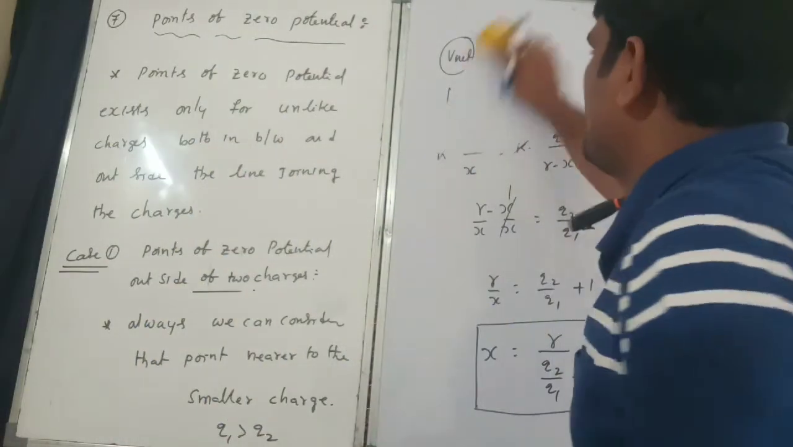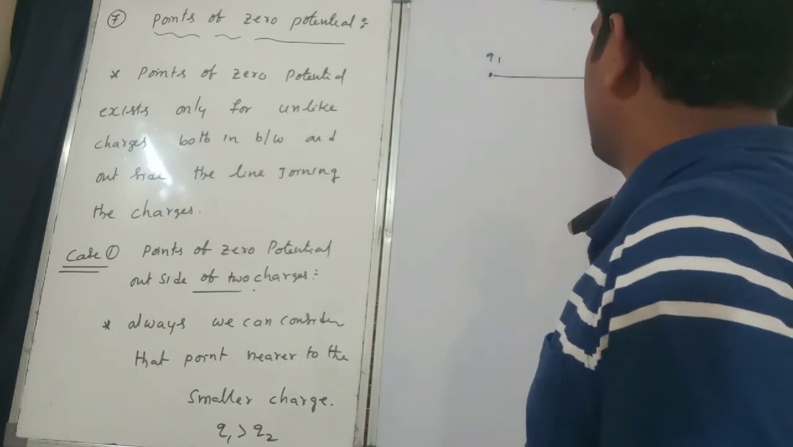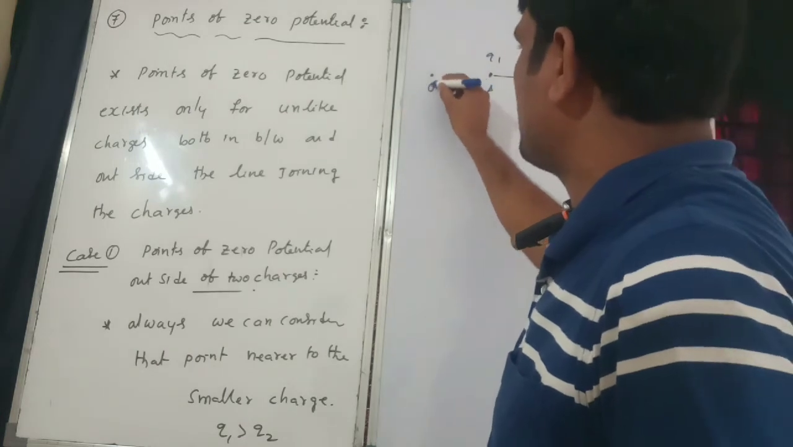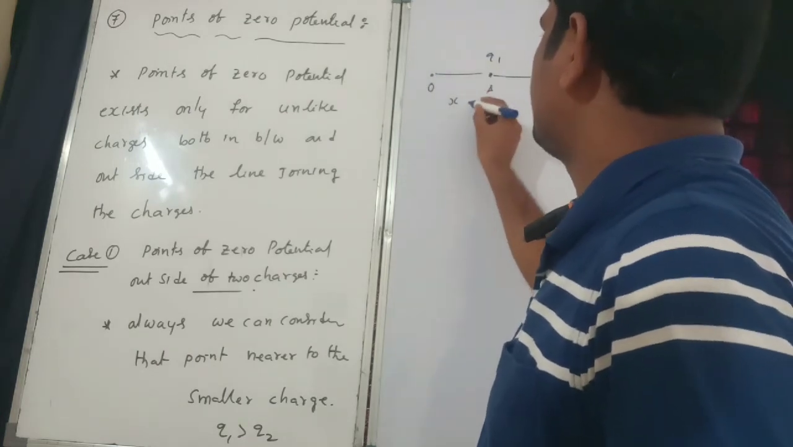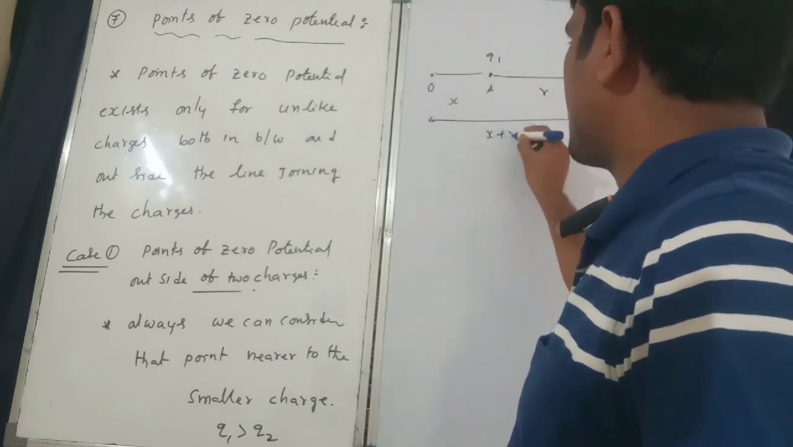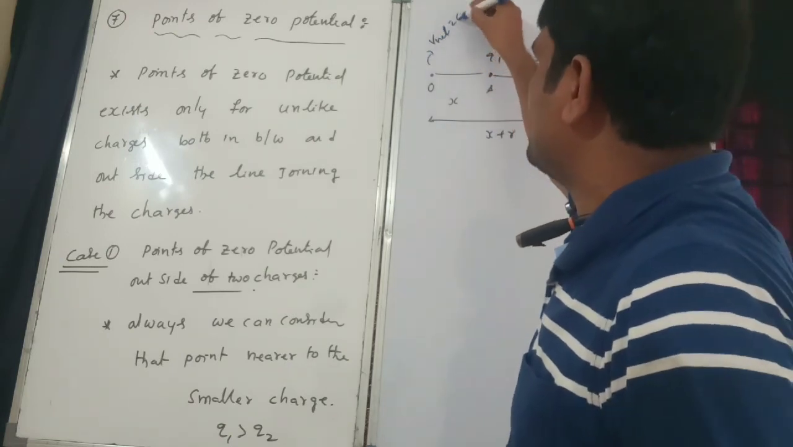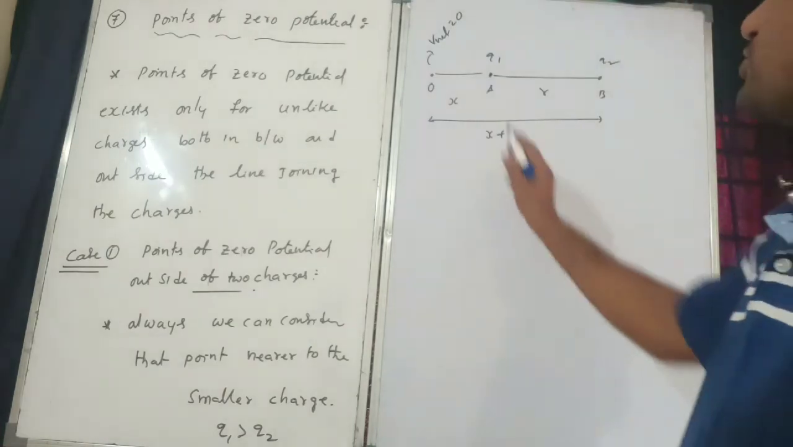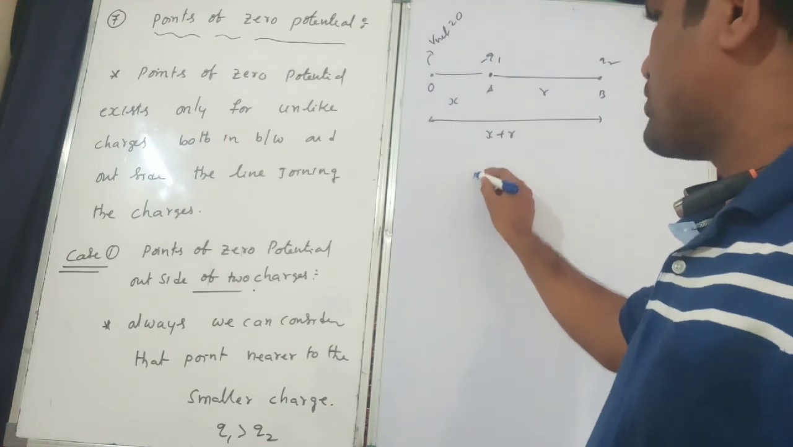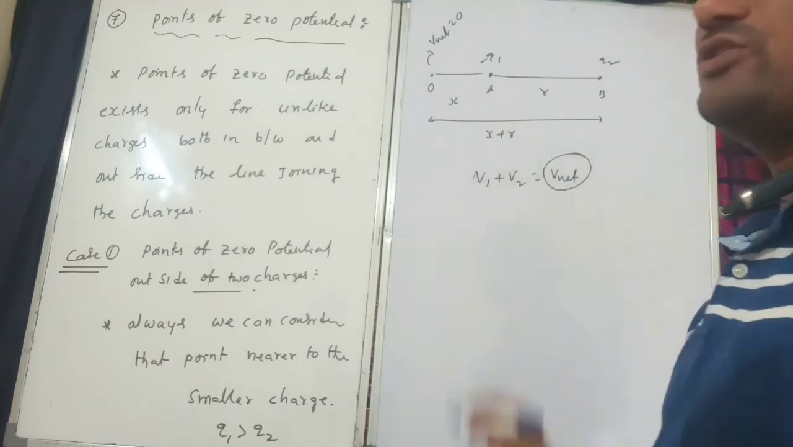So therefore what would happen, diagram, this is the Q1, this is the Q2, A and B. Now here I will consider point O. From here to here x distance. Next, from here to here is r, so x plus r. This is the point O. At this point V net is equal to 0. Here Q1 is minus, this is the plus. So V1 plus V2 is equal to V net, and V net is equal to 0.